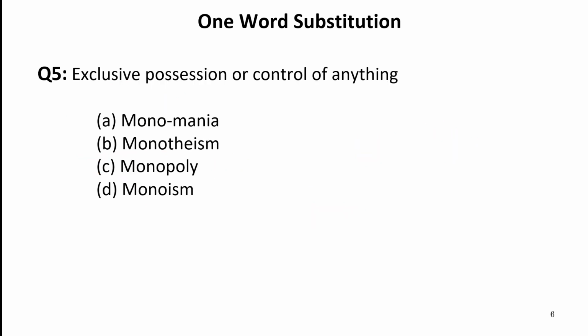Now let us move to the next question, that is exclusive possession or control of anything. Exclusively means entirely the possession of or control of anything. When a single person has the entire possession of something. Now this term is known as monopoly. Here a word is given that is mono. Mono means single, means one. So when only a single person, it means when one person only acquires everything or possesses everything, that is known as